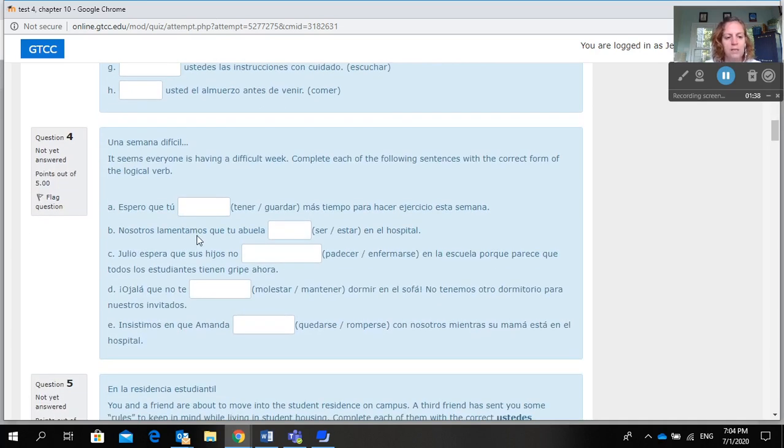Una semana difícil. It seems everyone is having a difficult week. Complete each of the following sentences with the correct form of the logical verb. So this is possibly where you're choosing whether you need to be using subjunctive or not. So you would pick between the two verbs and either turn it into the subjunctive or leave it in the present tense or not conjugate it, depending on what the first part of the sentence is saying.